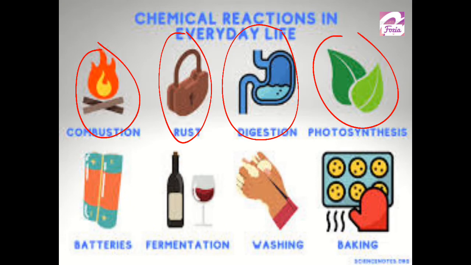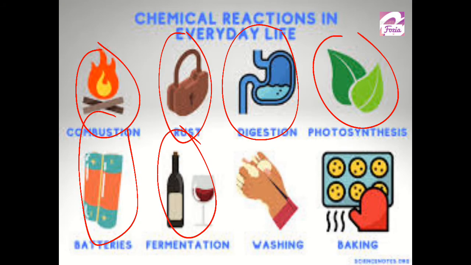Similarly, photosynthesis is also a chemical reaction, the production of glucose in plants. Batteries produce electricity just due to the electrochemical changes in the battery. Fermentation is the rearrangement of constituents for the production of ethyl alcohol.